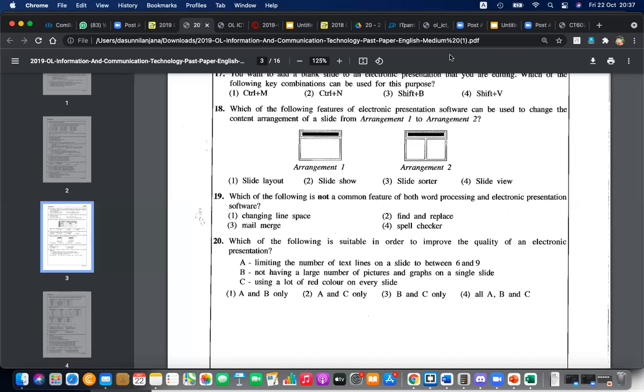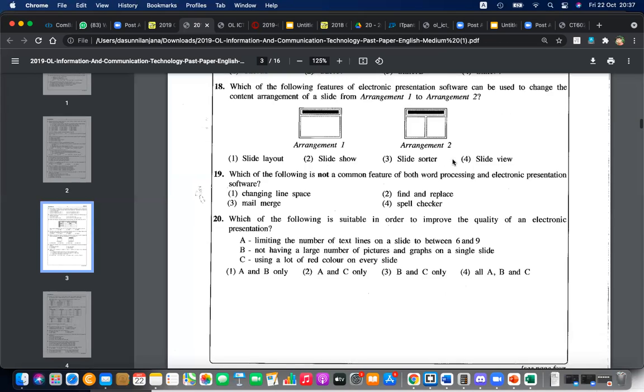It's basically used in small places for notices, warnings, or highlighting points, but not much. Red is not a good feeling color. Therefore, using a lot of red color in every slide is something to be avoided. So the answers are A and B. C is not an answer. A and B are the answers for question number 20.